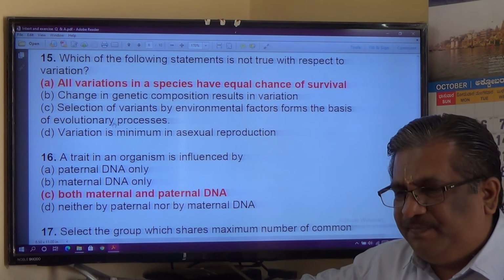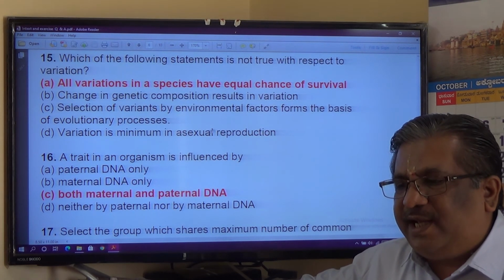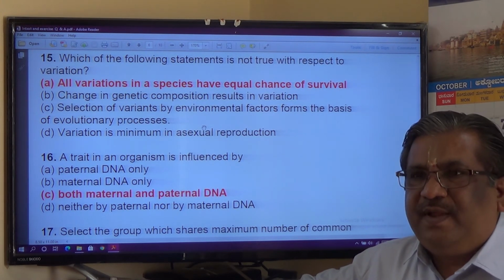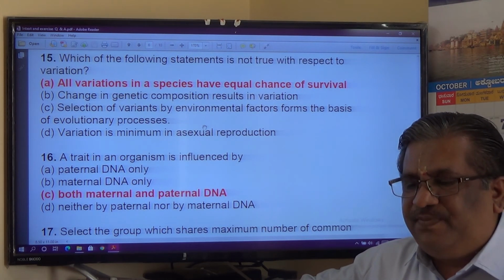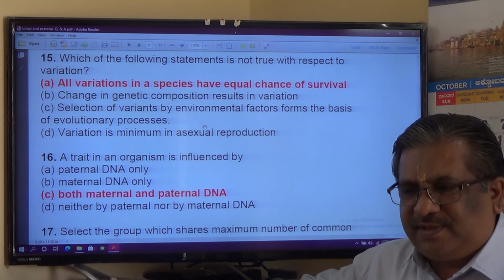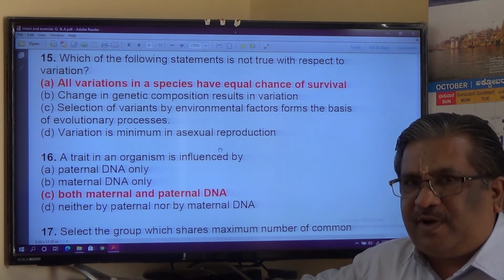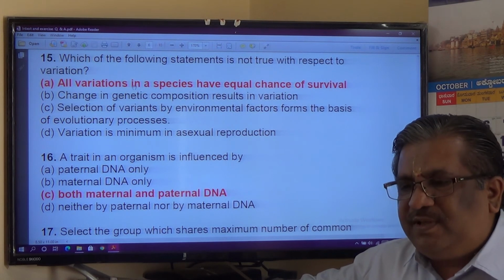True statement. Selection of variants by environmental factors forms the basis for evolutionary process? Yes. That is called natural selection. Selection by the nature to introduce variations that leads to the evolutionary process. Statement is correct. D. Variation is minimum in asexual reproduction. True statement. So only the first one.